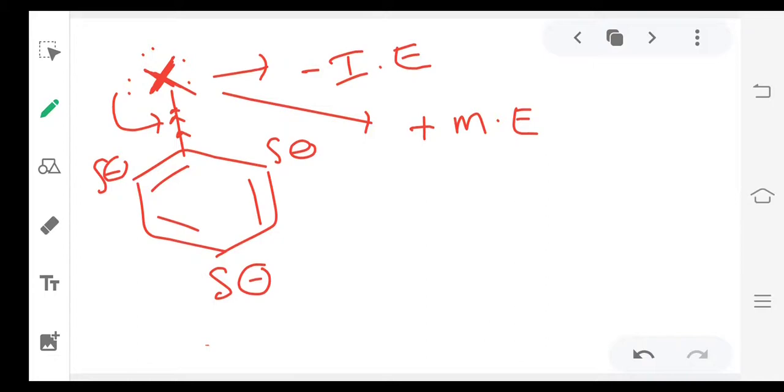Okay, fine. Now suppose the halogen is acting as a negative inductive effect group. It is withdrawing electron density from the ring.